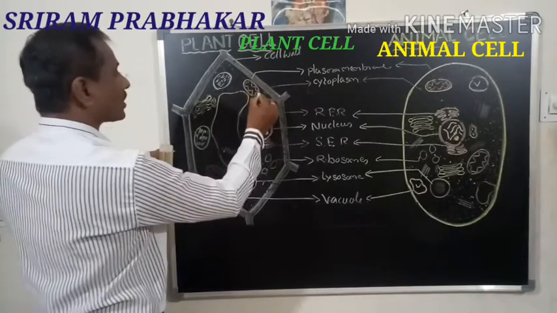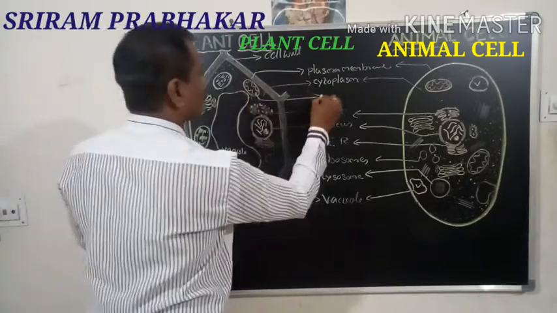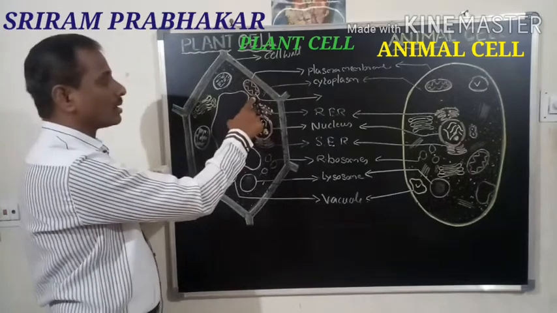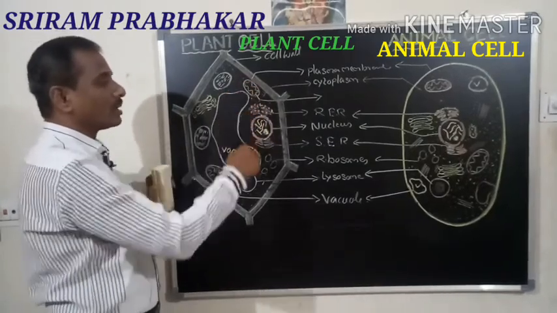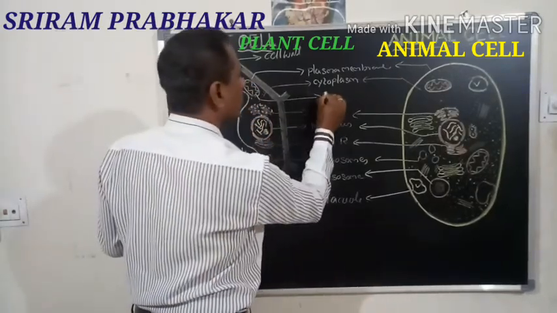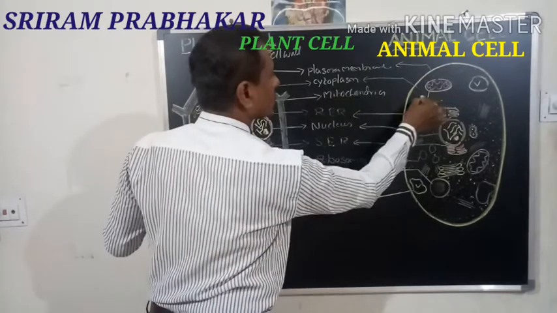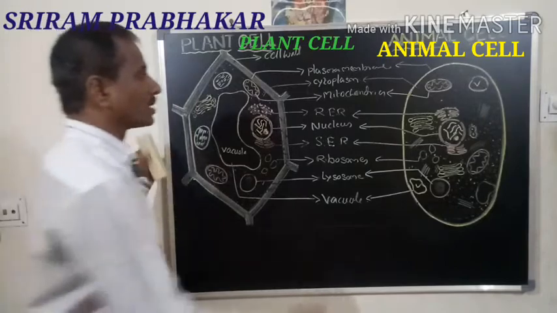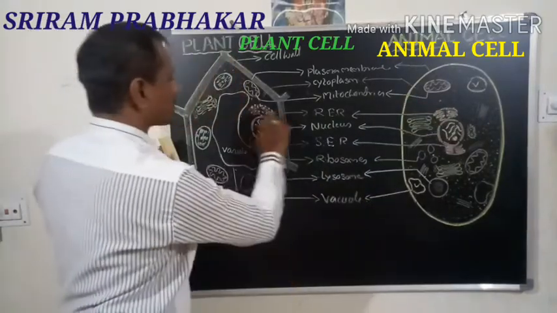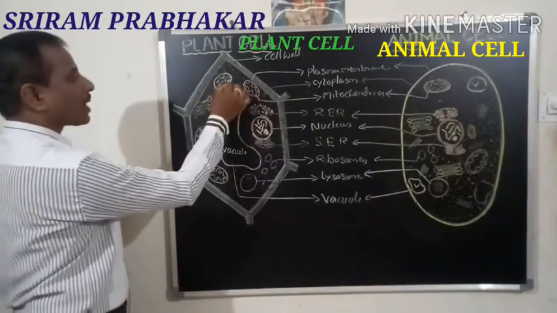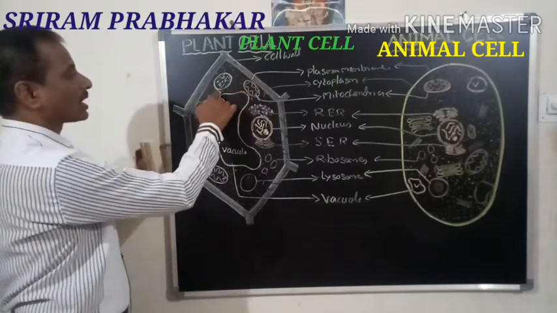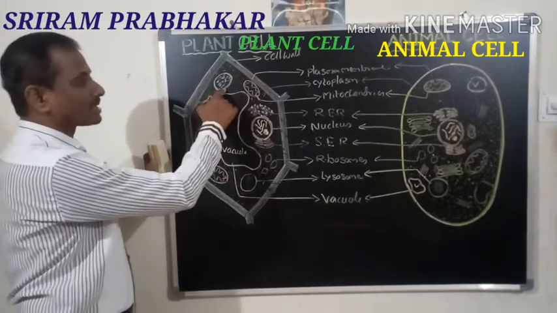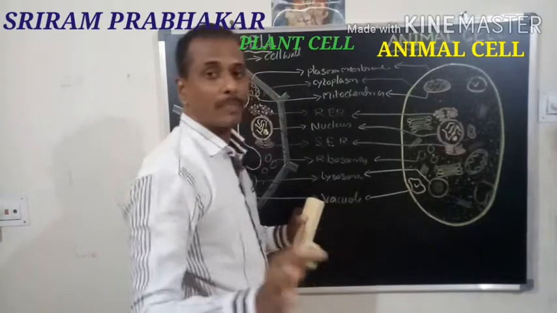See, this is the plasma membrane. This cell organelle with a folded inner membrane is the mitochondria, which is present in the plant cell and animal cell also. This is the mitochondria, this is the endoplasmic reticulum. This cell organelle is present only in the plant cell; here it is absent.